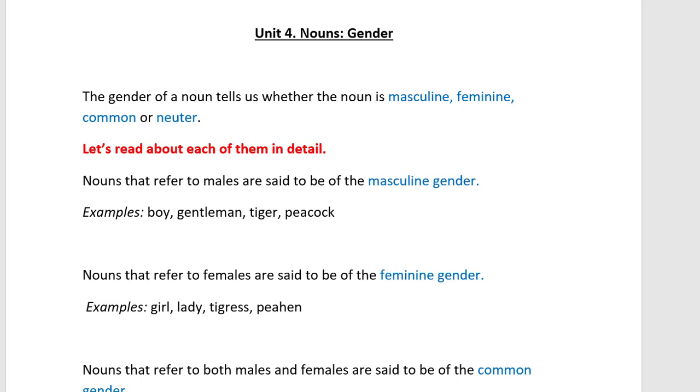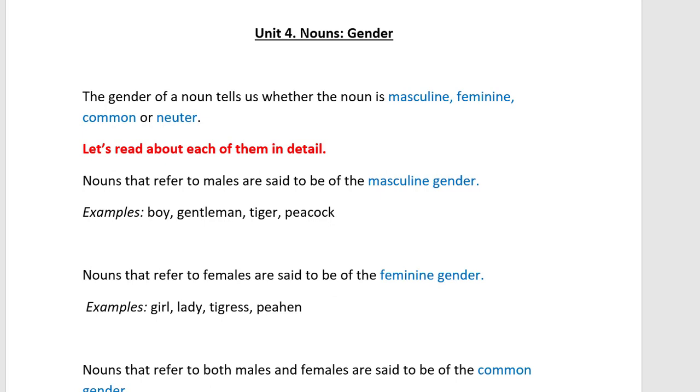In feminine gender there is girl, lady, tigress and peahen. You see those are feminine gender, right? So whichever are in the male or he category, we call it masculine, and whichever are in the female or she category, we call it feminine gender.